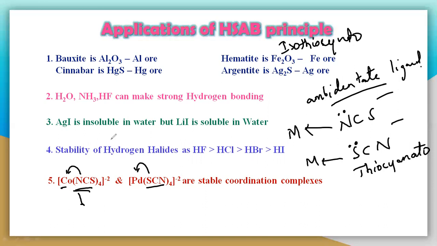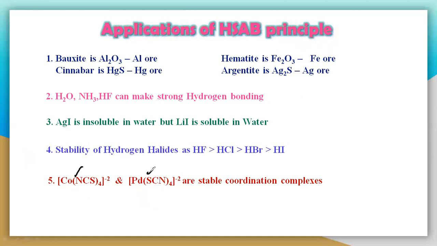Here NCS, that is isothiocyanate, is the ligand combining with cobalt, but SCN combines with palladium. You cannot get cobalt with SCN. What is the reason? Here it is nitrogen and sulfur.